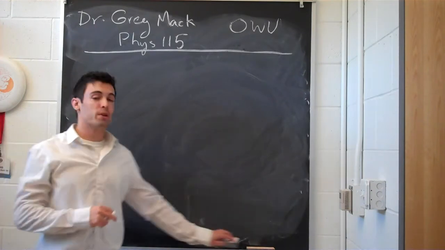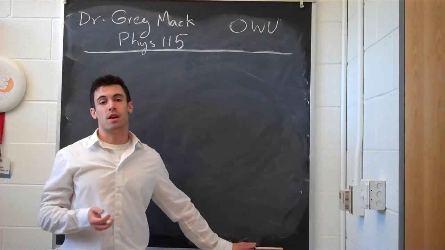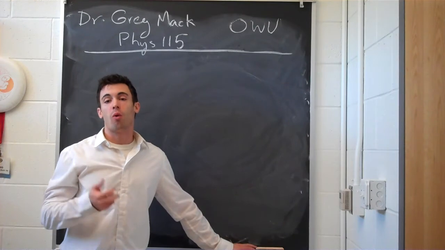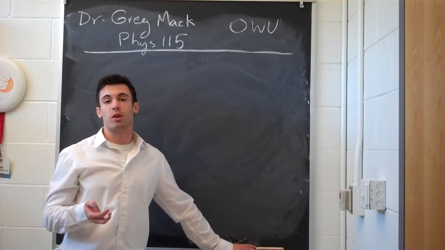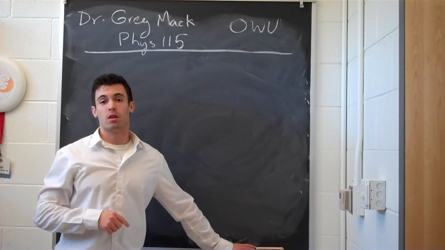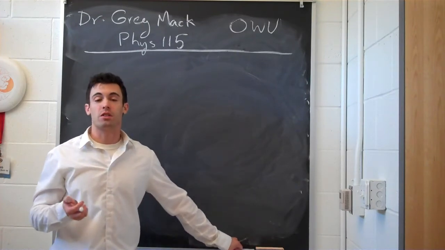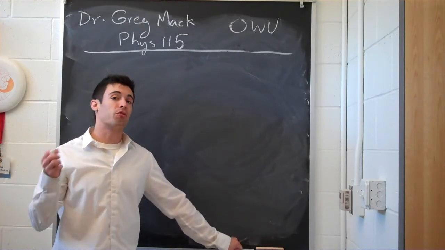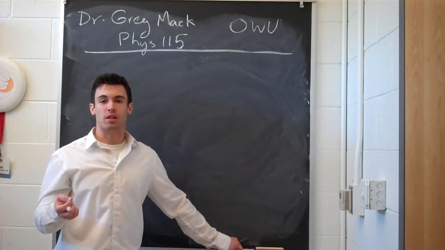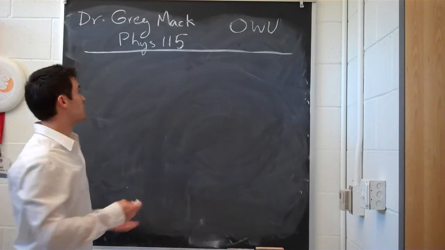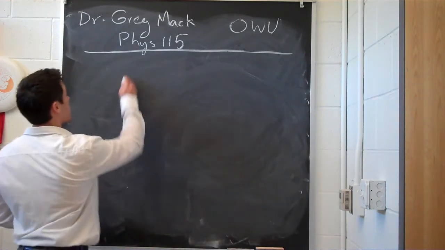So, in physics, we've been talking about accelerations, and like with projectile motion, what happens to an object because it's got a gravitational acceleration that is directing it downwards. But why is that acceleration there? And the answer is that there is a force that is acting on that object to make it do that. So we're going to talk about forces, or we did talk about forces in class today.